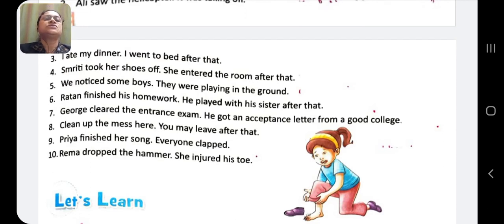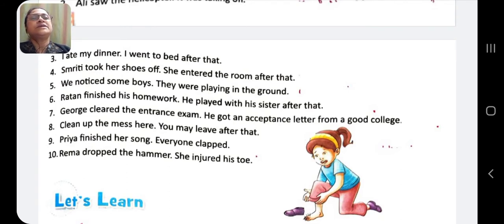Ratan finished his homework. He played with his sister after that. Finishing his homework, Ratan played with his sister. George cleared the entrance exam. He got an acceptance letter from a good college. Clearing his entrance exam, George got an acceptance letter from a good college.